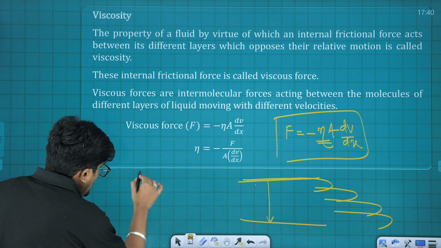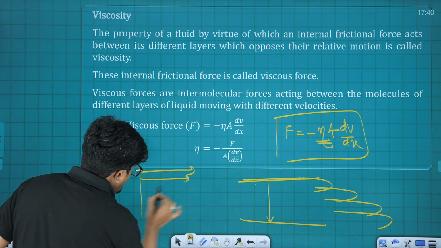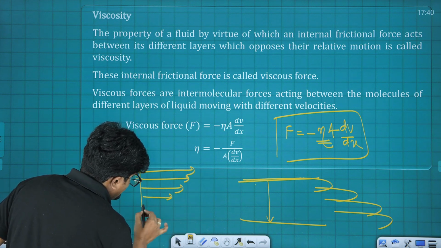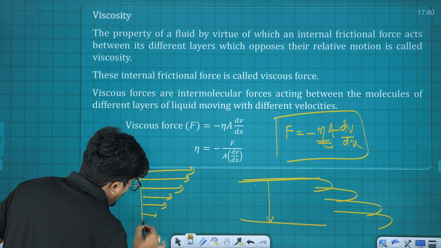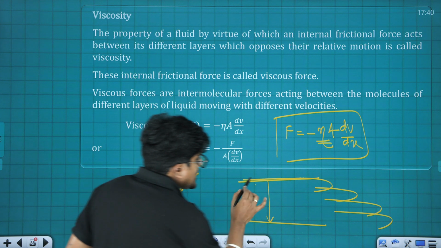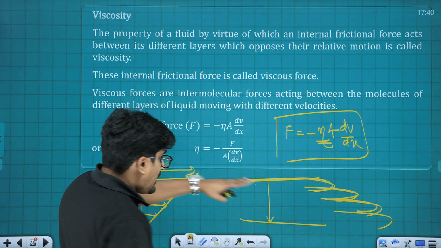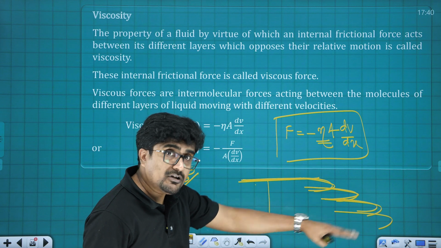So we mark the velocity like this. This is the maximum velocity. It will keep on decreasing like this, and the bottommost point is going to have zero velocity. Here I was telling about the movement of the layers. One will be sliding over the other one. Don't think that the lower bottom is having the maximum speed.